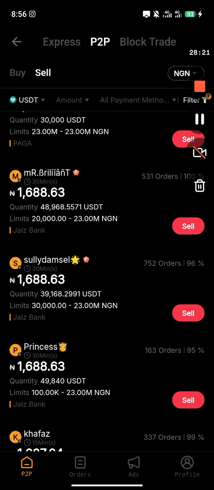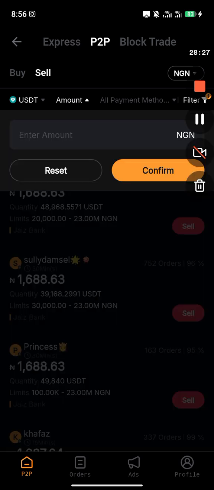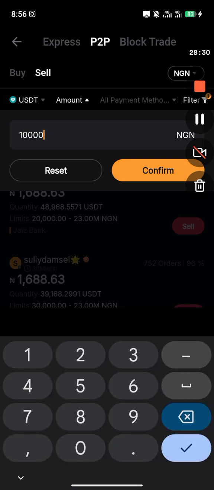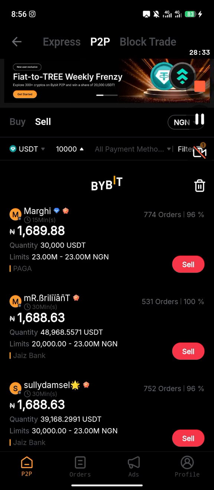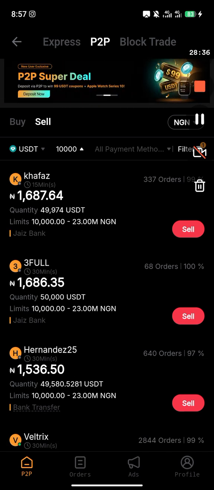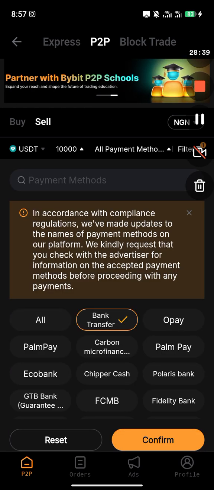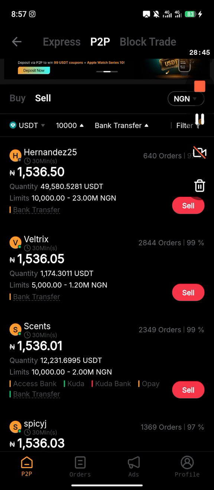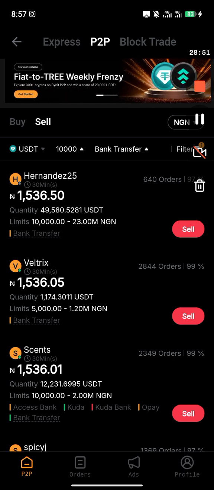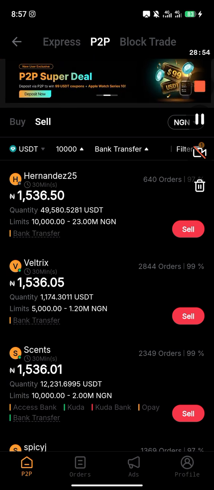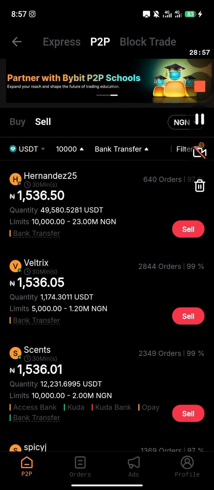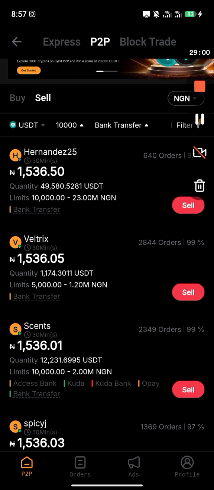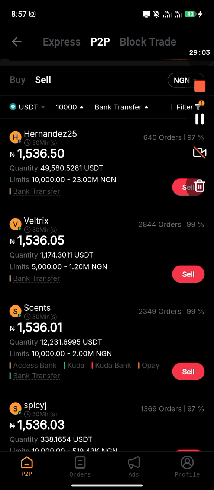So that's how you do it when you want to sell. You click on sell, and you want to sell something worth 10,000 naira. Click on confirm. How do you want to receive your payment? You can say, okay, I want to receive it through bank transfer. Then they will give you options of people that can buy from you. Now you want to sell to this person, who will buy from you at the rate of 1,536.5 naira. You see the rates and pick whoever you want to sell to, then you sell.